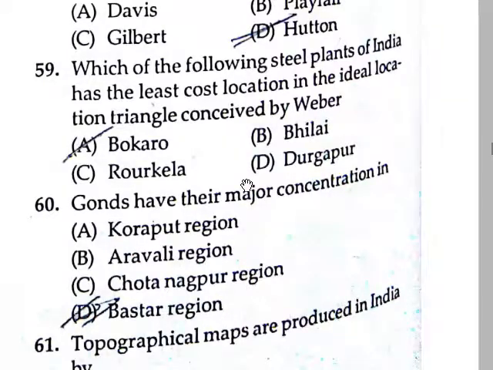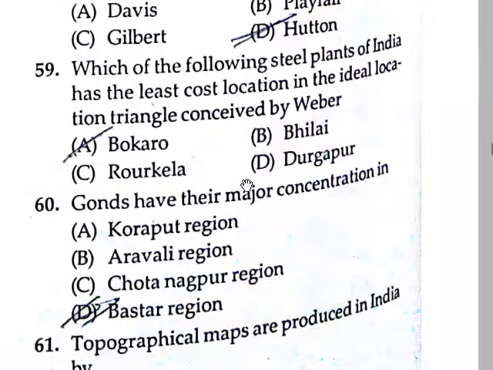Which of the following steel plants of India has the least cost location in the ideal location triangle conceived by Weber? It is Bokaro.